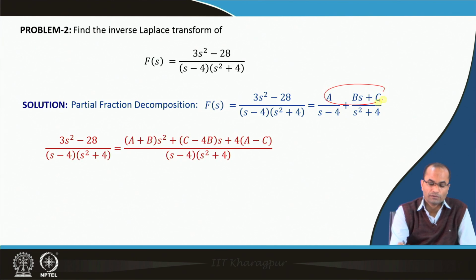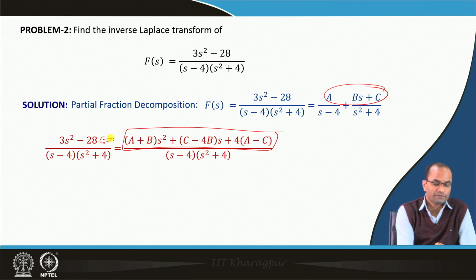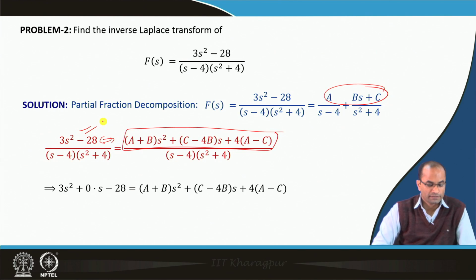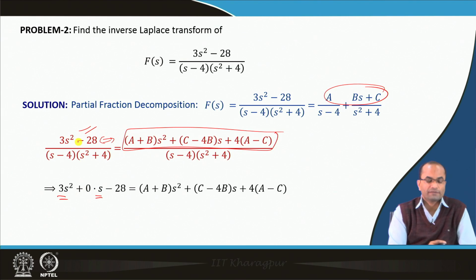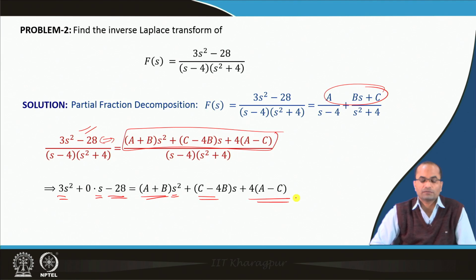We have now the numerator which has to be equal to the left hand side, which is 3s² − 28. So we can compare: on the left hand side we have 3s², the coefficient of s is 0, and then we have −28. On the right hand side we have (A + B)s², then (C − 4B)s, and then the constant term 4(A − C).